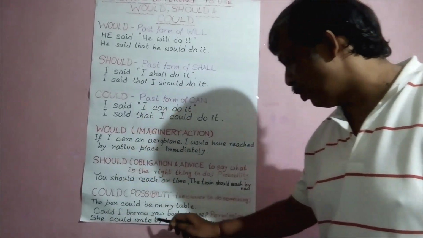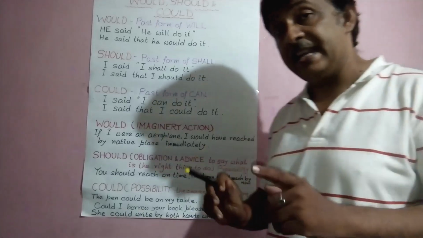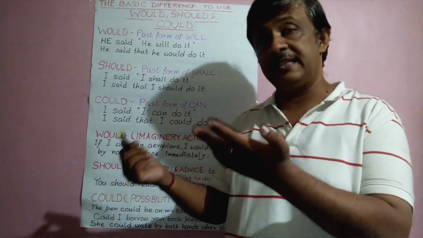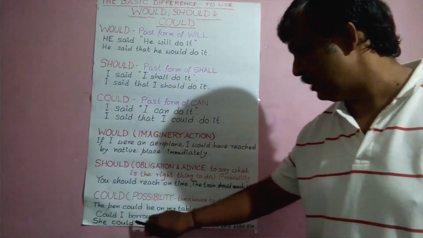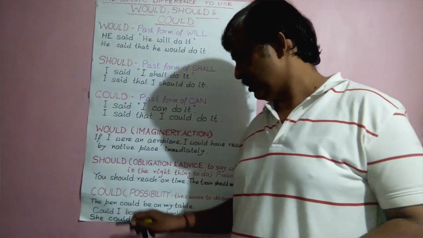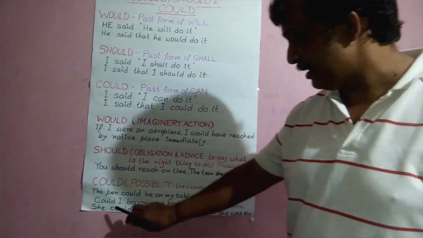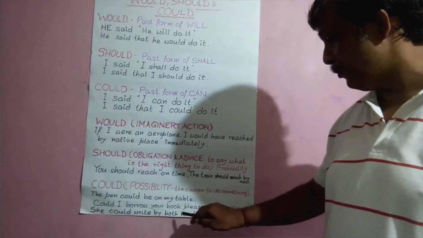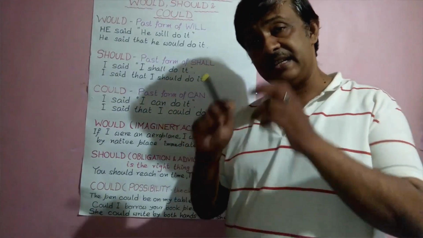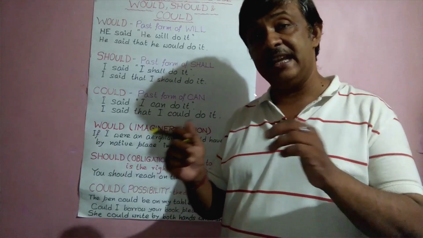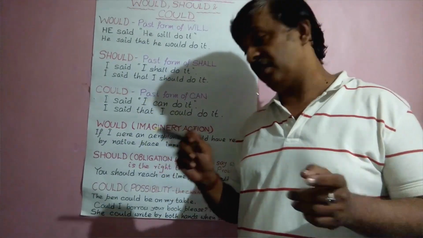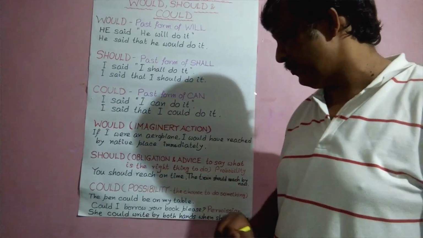See, could I borrow your book please? There is one possibility to take his book. So we say like that: Could I borrow your book? This is taking permission. Now another sentence: She could write with both hands when she was 6. It means it is an ability, that at the age of 6, someone could write with both hands. For that ability we use could here.